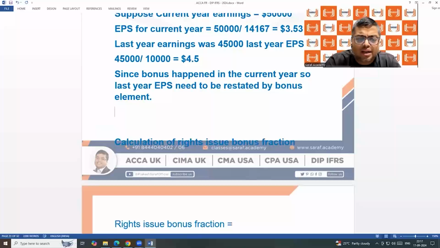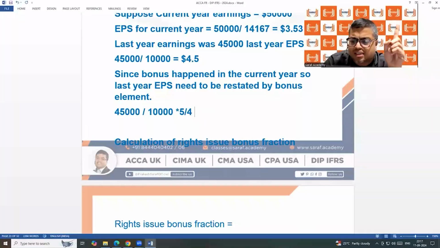उसके लिए क्या करना होगा? Last year profit was 45,000. The number of shares last year was 10,000. But these 10,000 after considering bonus should be 12,500. You will say, sir, 2,000 new shares issued in the current year. They were not last year. Last year we had 10,000 shares. उसका bonus ही खाली consider करने.